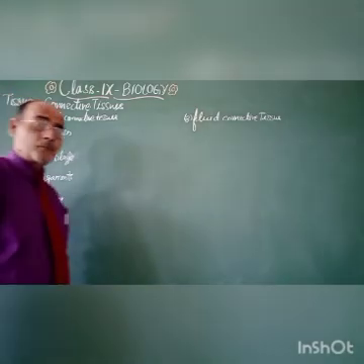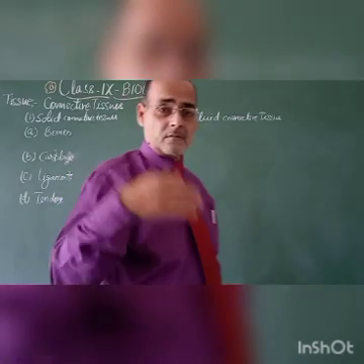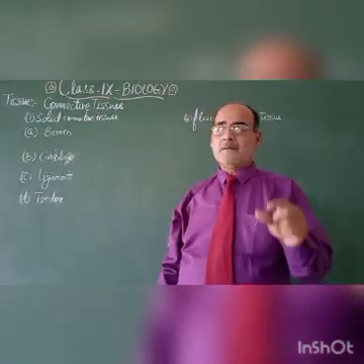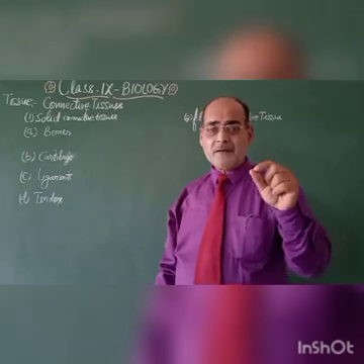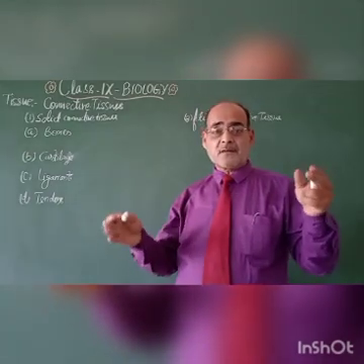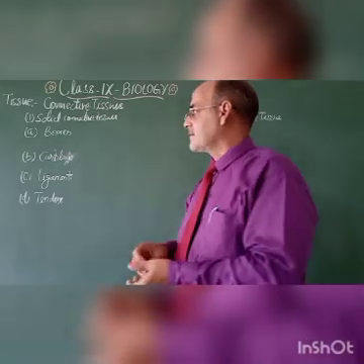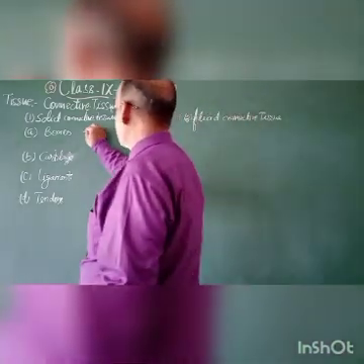My dear students, the bones are connective tissue that consist of a group of cells, and those cells are known as osteocytes.